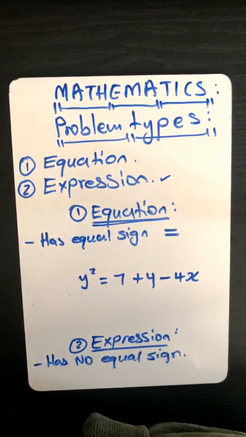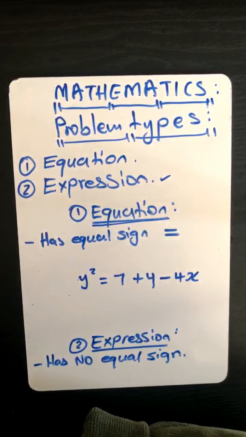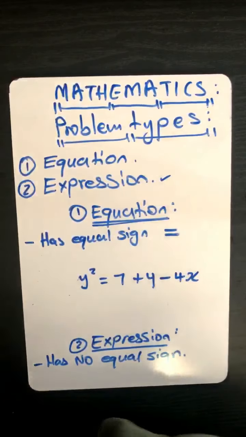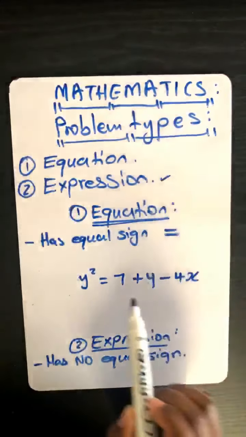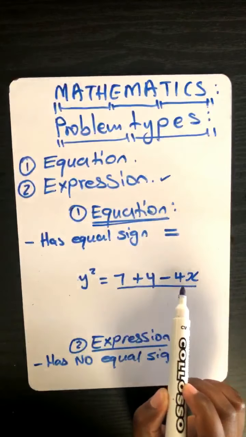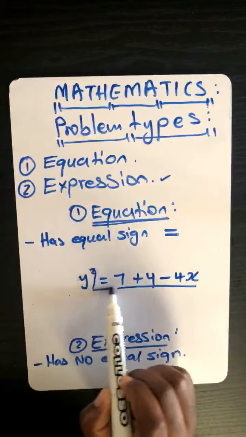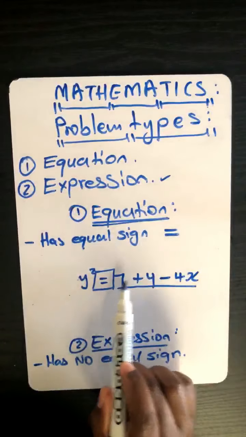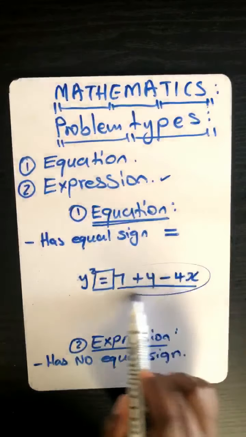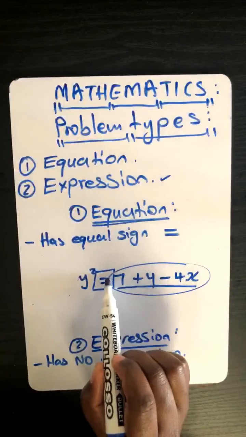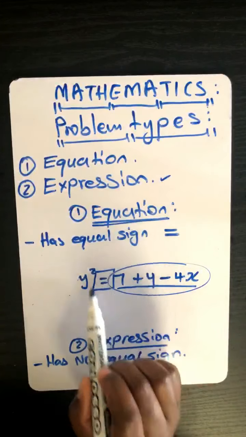What did you say there, Loyo? I say an expression has no equal sign. Yes, 100%. So, Loyo, you don't comment about other terms. You just say it's an equation because it has an equal sign. Then it ends there. Having extra terms doesn't make it an equation. What makes it an equation is only the equal sign.